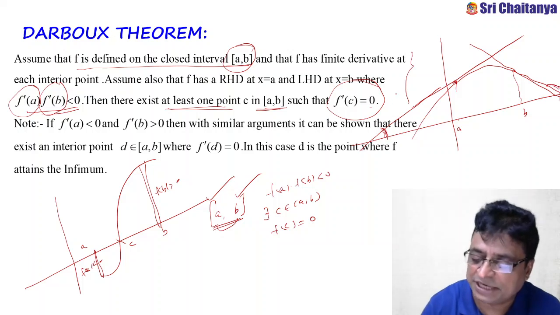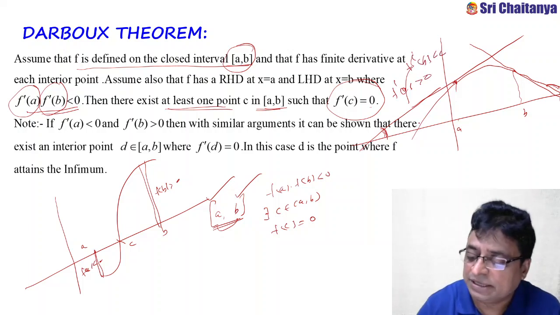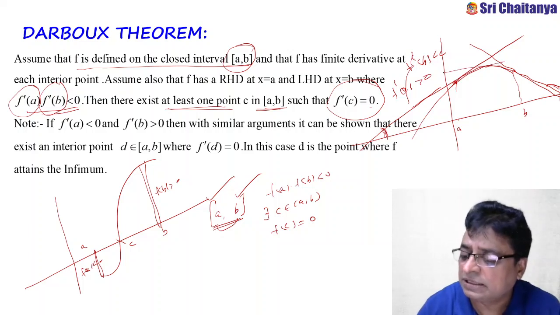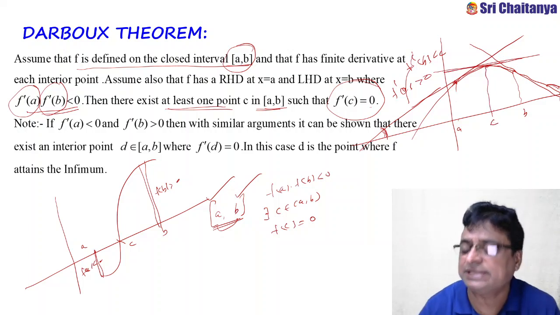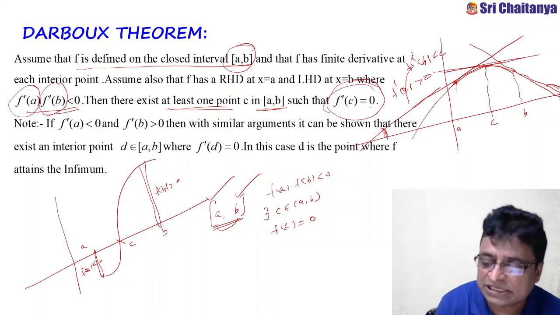Therefore, f dash a is positive and f dash b is negative. That means for this kind of curves, if you draw tangents at each and every point, you will find that the tangent at one of these points is parallel to x-axis. That point is nothing but c. That is the meaning of f dash c equal to 0.